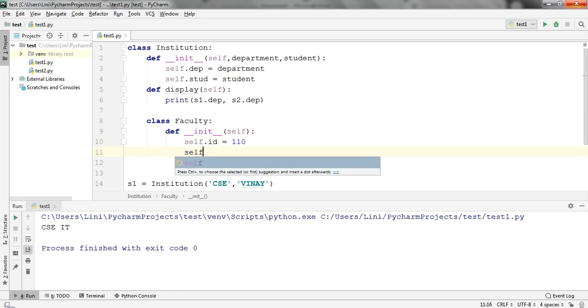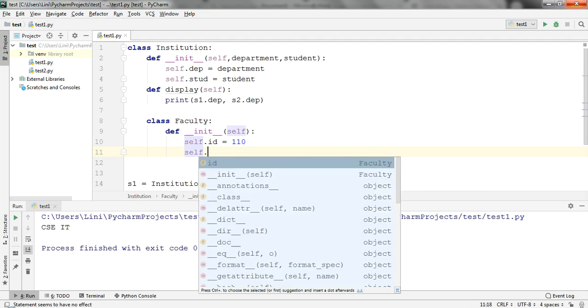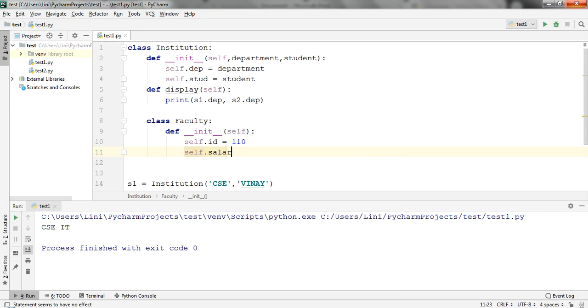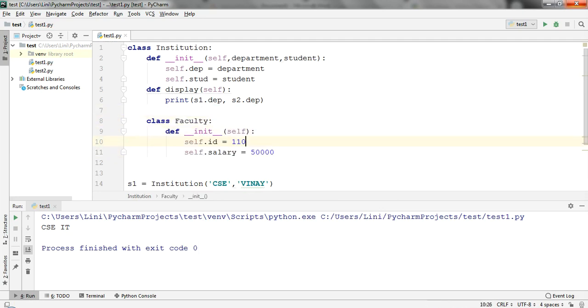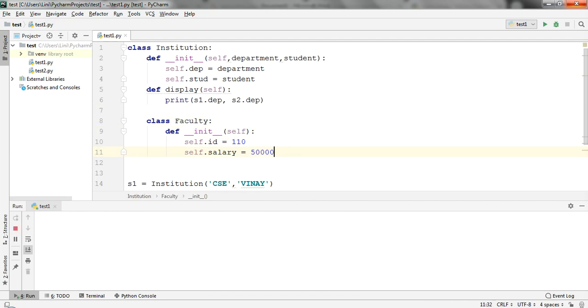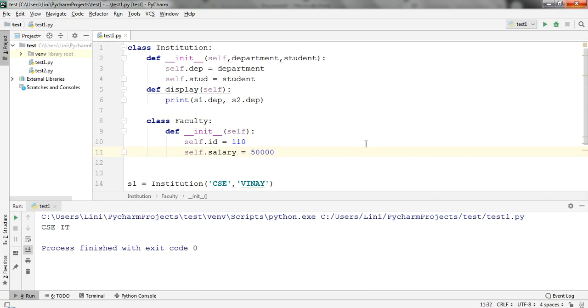You can pass your own arguments, and again you can create the instances, but it will be longer, that's why I'm directly putting values into the objects. So second one I have given as salary, and that is 50,000. This is the important part that I thought of including into this particular institution. Now this is done. If I run this code, definitely the same output will come. Perfectly fine. Now I want to include this output.